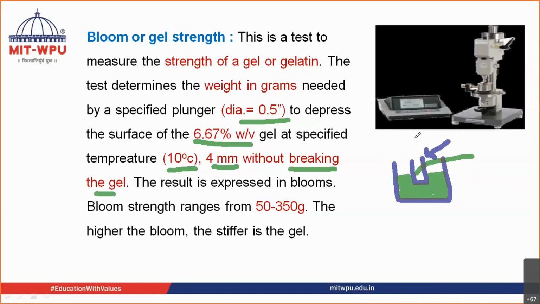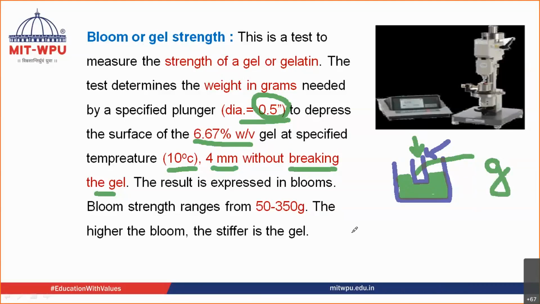So how much weight is required to be exerted so that this plunger, which has a diameter of 0.5, is depressing this gel without breaking it, by 4 mm? How much did it go inside? It has gone 4 mm inside. And the temperature of the gel that has been maintained is 10 degrees. So how much is the weight that is required? Hence, the unit is in grams.